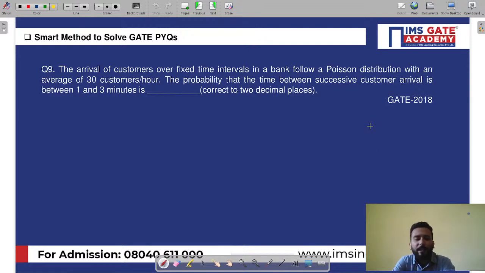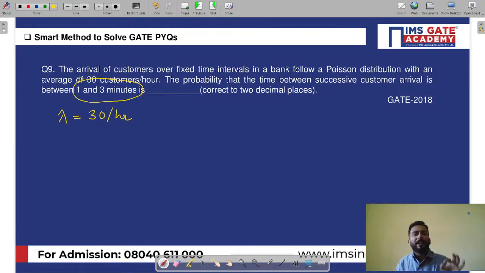Now anyway, read the question. The question says that the arrival of customers over a fixed time interval in a bank follows a Poisson distribution with an average of 30 customers per hour. So very good. Without any worrying, I simply write lambda equal to 30 per hour. The probability that the time between successive customer arrivals is between 1 and 3 minutes.